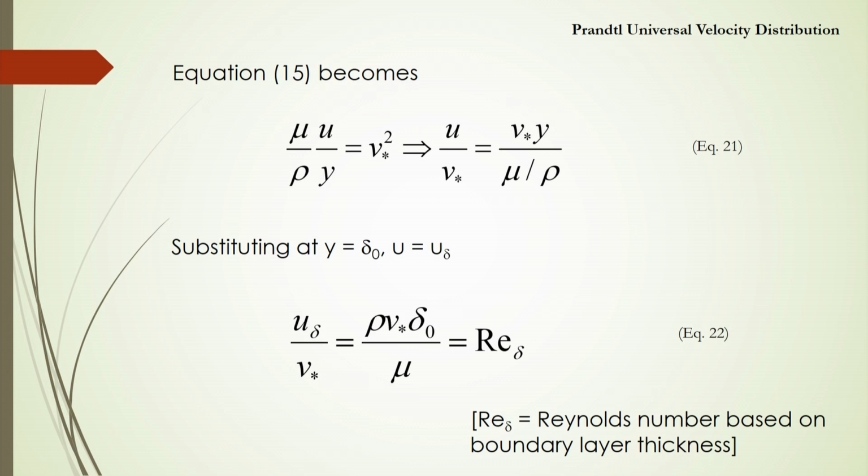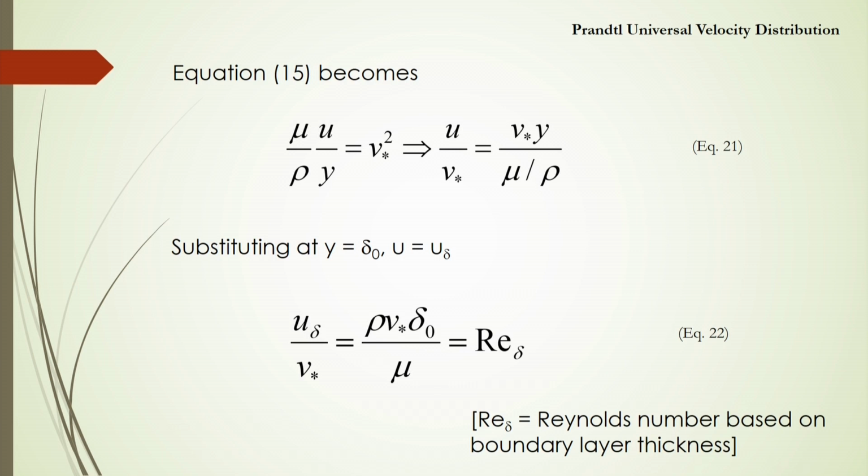Now, this equation number 15 becomes mu u by rho y equal to v star square, which implies that u by v star equals v star y by mu into rho. This will be equation number 20.